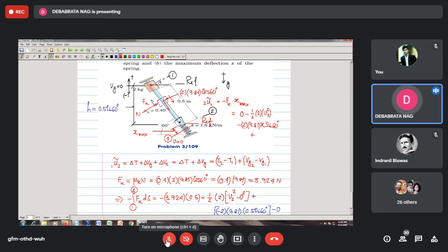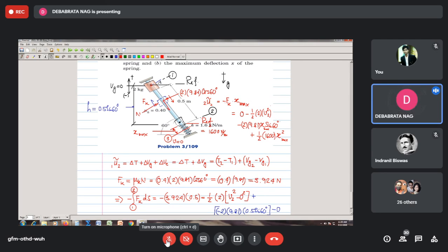Initially the spring was uncompressed at position 2. Now the spring is maximally compressed, so it is half K. K is given as 1.6 kilonewton per meter, meaning 1600 Newton per meter. So I can write it is half 1600 into x max square. So you see, every other thing is known to you.